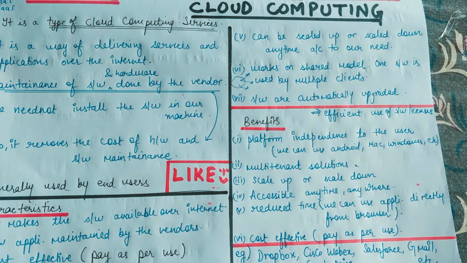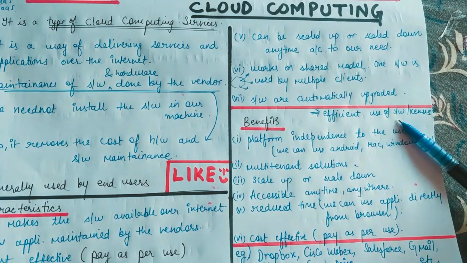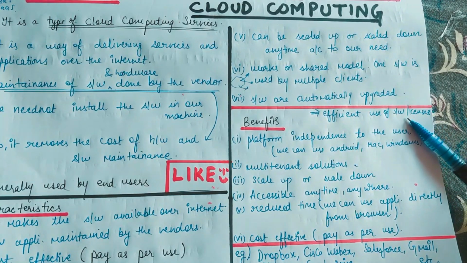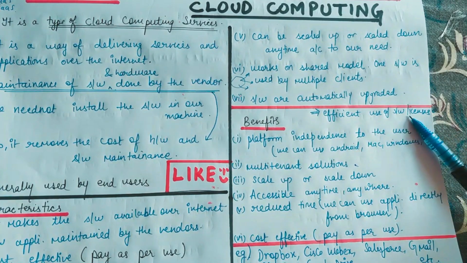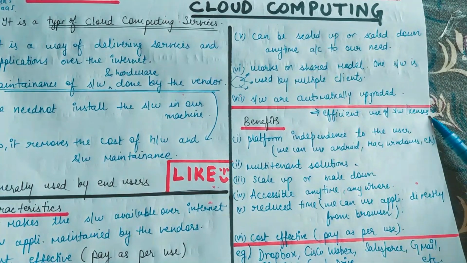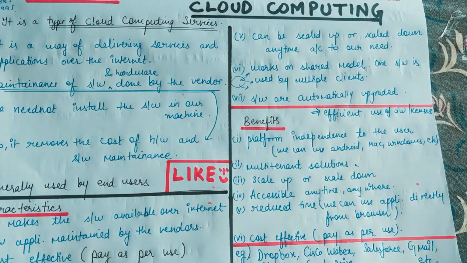So what these cloud service providers do is they will purchase that particular product or that application, and they'll give the services. Like you can pay 1000 rupees per day to us and you can use the services. So in that manner we can use that, so that will be cost efficient for us also, and that will be efficient use of the software license also. So they'll purchase it and many people can take the services from them, right?